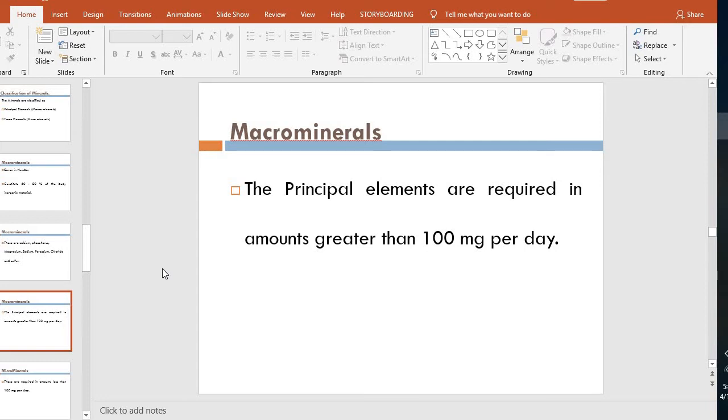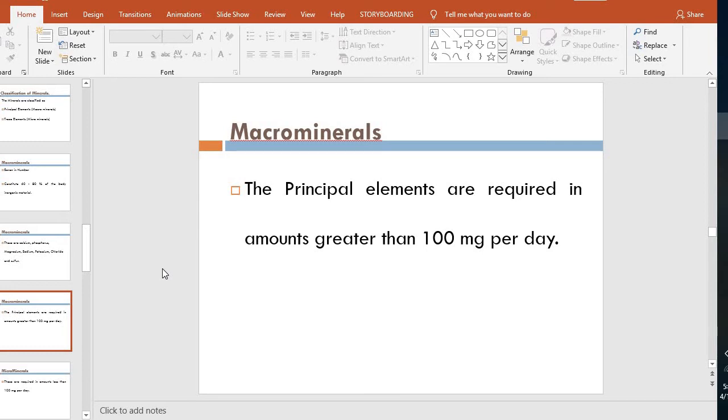The principal elements or macro minerals are those elements whose daily requirement is more than 100 milligram.